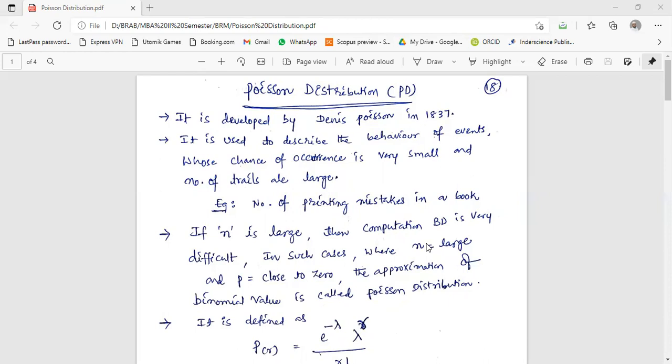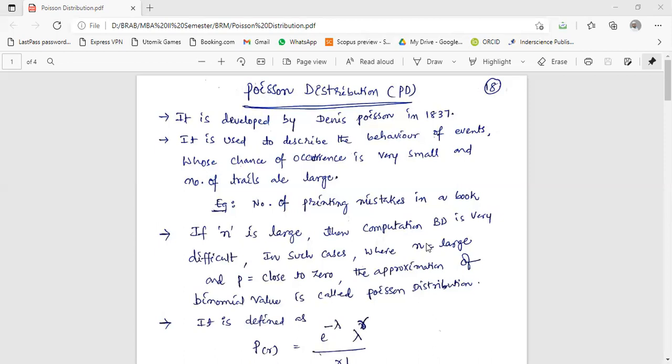The statement of the Poisson distribution is: if n is large, then computation of binomial distribution is very difficult, right? In such cases where n is large and p is close to 0, the approximation of binomial value is called Poisson distribution. If the number of trials is large, you are performing the activity many times, then you have to think that it belongs to a Poisson distribution problem.